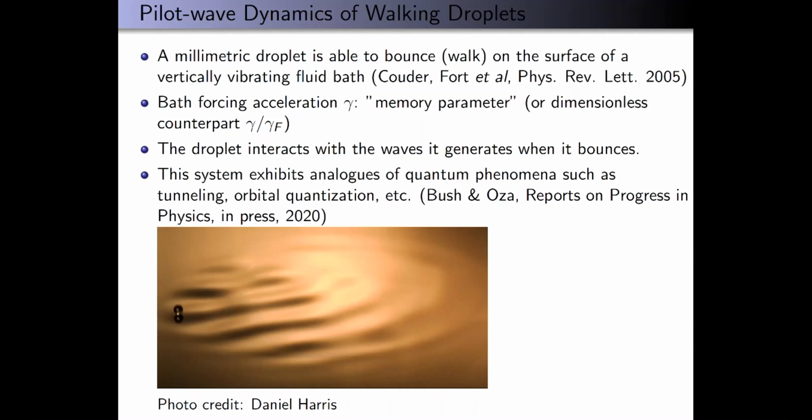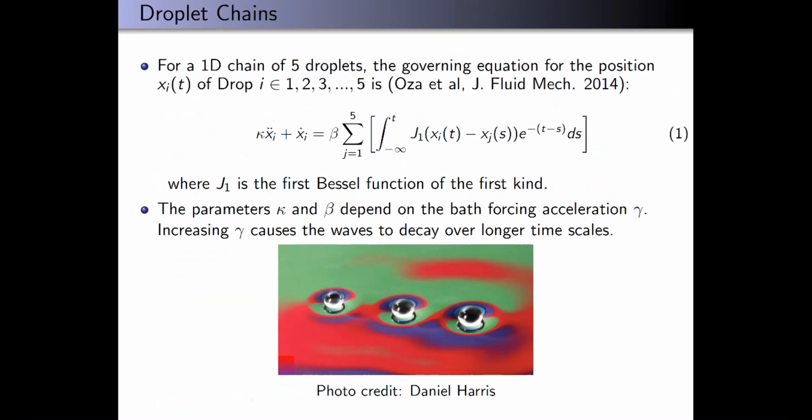And the drop interacts with its own wave field that it produces, because when it deflects off of its wave field, since it's not flat, it propels the drop so that it moves in the XY plane. In this way, it self-propels. The waves decay over time, but how fast they decay depends on the memory parameter, also known as the forcing acceleration gamma. We call it the memory parameter because for high gamma, or high memory, the waves stay around for longer, and for lower gamma, they decay more quickly. This system is interesting because it exhibits some quantum phenomena, and yet it is a macroscopic problem. So it's interesting in that regard.